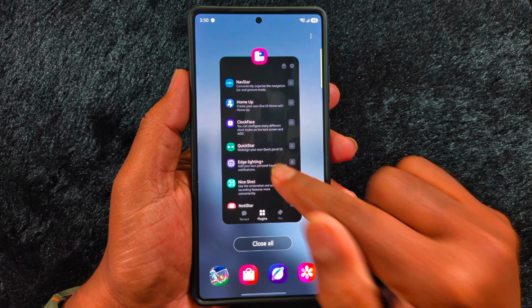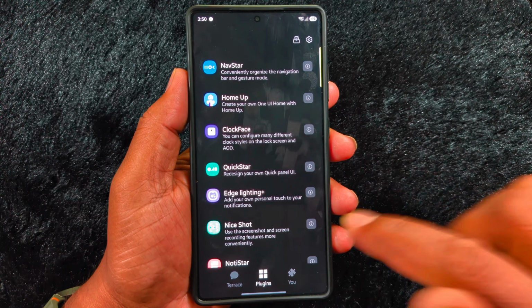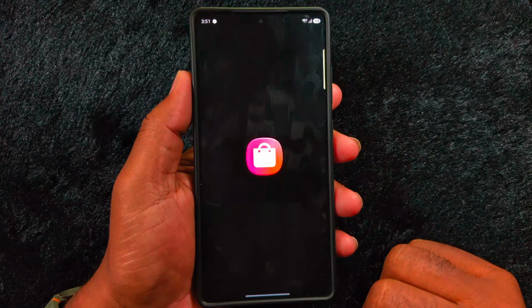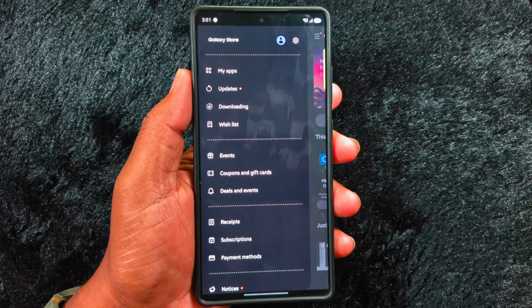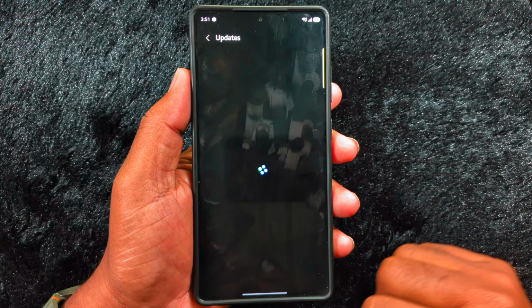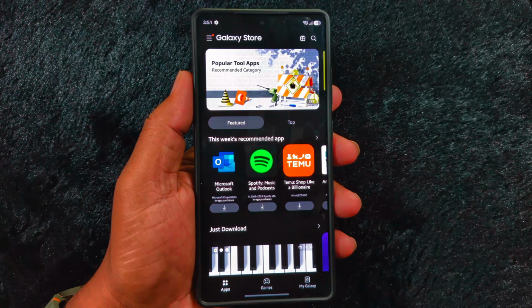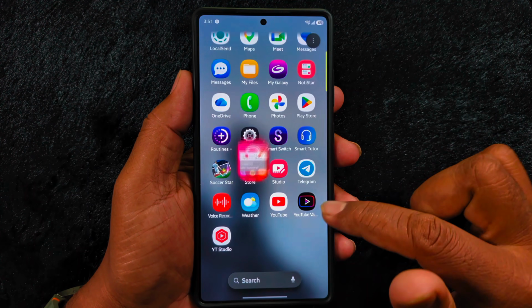First, make sure everything is up to date. Open the Galaxy Store. Tap the menu icon, top left corner. Go to Updates. Check for the QuickStar update. Once updated, you're good to go.